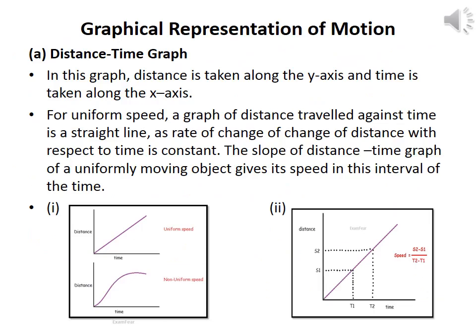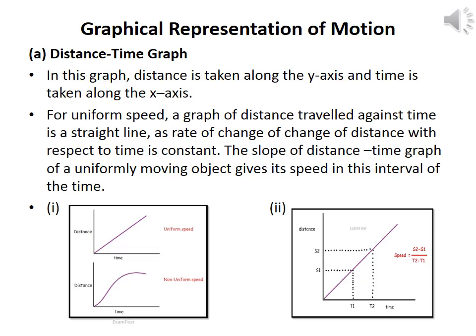Next, one of the most important topics in this chapter is graphical representation of motion. Generally, graphs are a common method to visualize and illustrate relationships in the data about a variety of events. Graphical representation is a convenient method to present basic information of various events. For example, in the telecast of a one-day cricket match, a vertical bar graph shows the run rate of a team in each over.